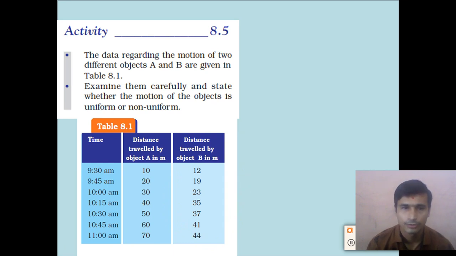Clear? So here the distance traveled by object A is equal in an equal time interval. So the motion of object A is a uniform motion, and the distance traveled by object B is different in an equal interval of time. The motion of object B is said to be a non-uniform motion.